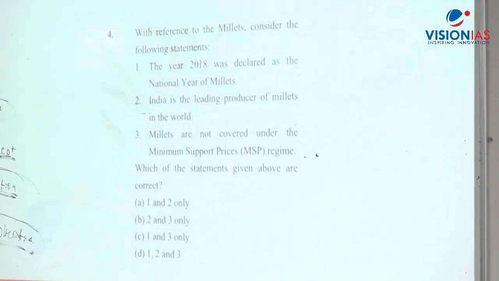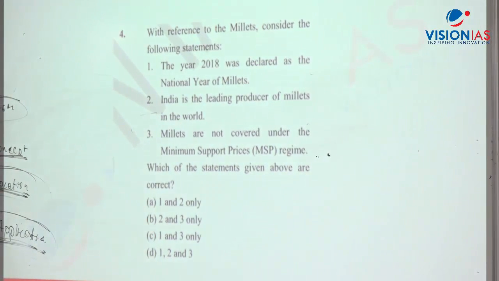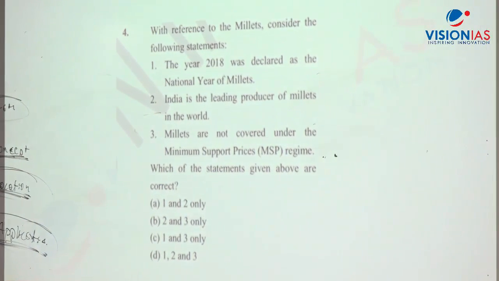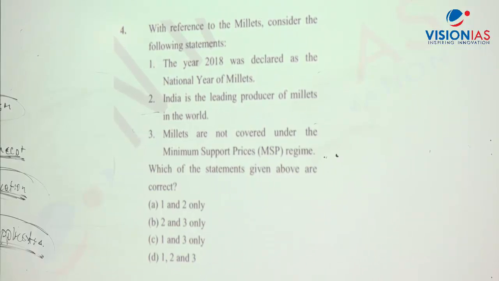What are millets? They're a type of cereals, right? It is a type of cereal, but a small grain. It is also called a small seed grass. Small seed grass type of plants, which are grown mainly in semi-arid and arid regions of tropical countries.